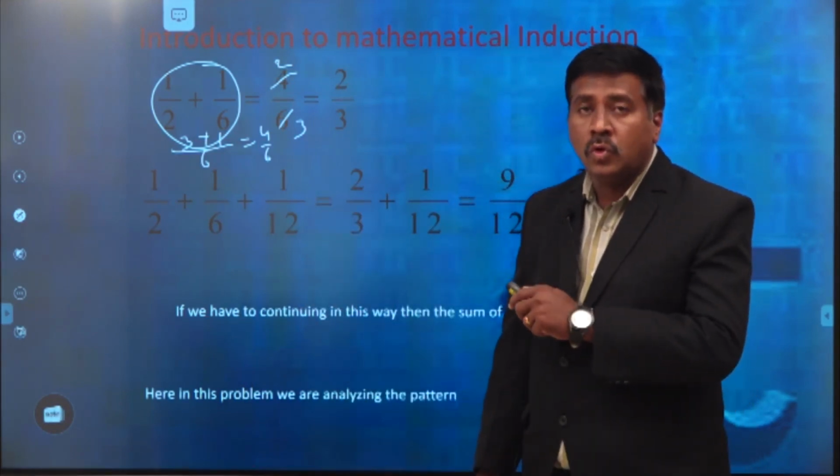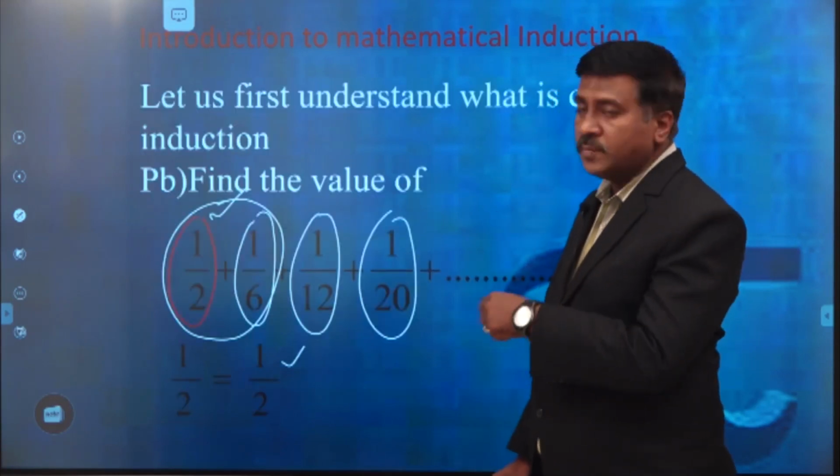This is the summation of the first two terms of the series of 11 terms.